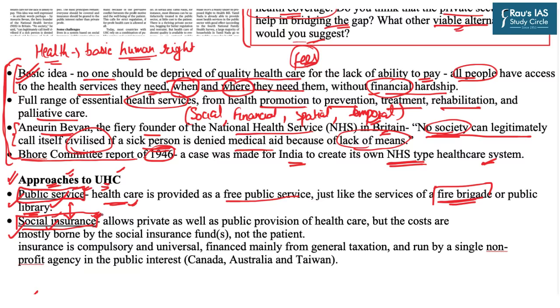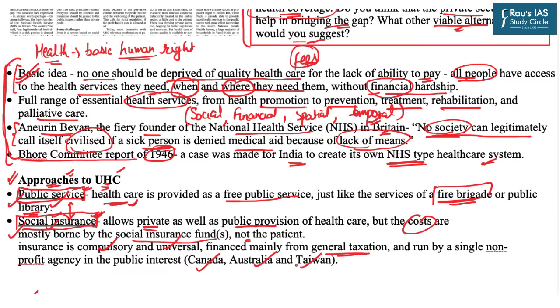Social insurance allows private as well as public provision of healthcare, but the costs are mostly borne by the social insurance funds and not the patient. The insurance is compulsory, universal, and is mainly financed from general taxation. The model of social insurance is also very much running in countries like Canada, Australia, as well as Taiwan.